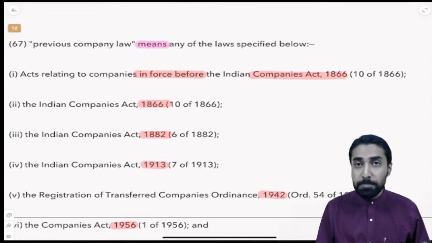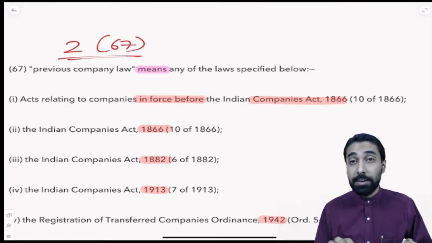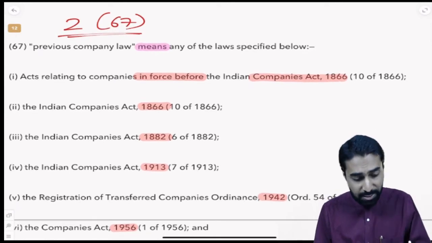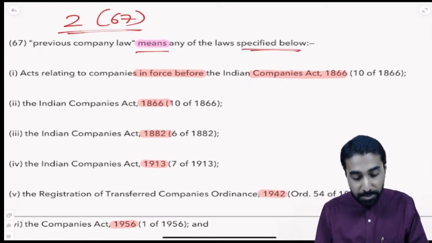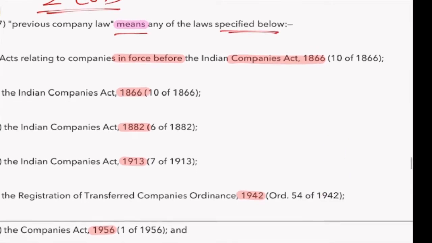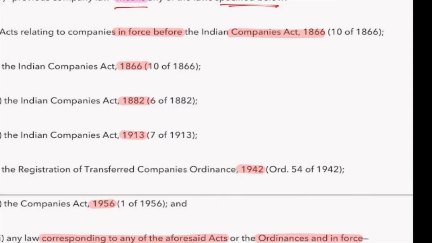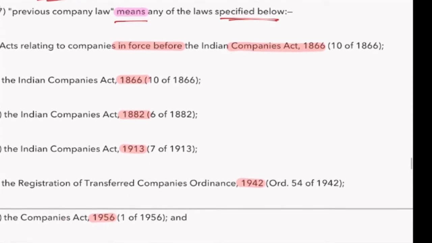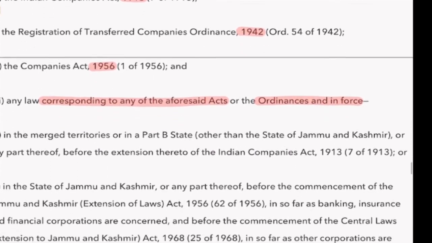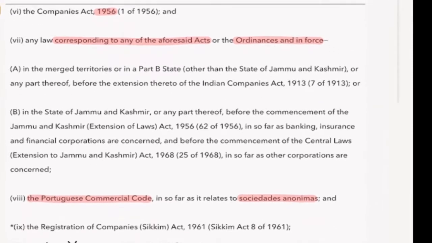So we need to understand what is previous company law. This is the depth we need to go into. Section 2 subsection 67 talks about the definition of previous company law. As you can see, previous company law means any of the laws specified below. So many laws are there. Let's have a quick glance. It has the provisions relating to the Companies Act 1866, Companies Act 1882, Companies Act 1913, Companies Act 1956, then any law corresponding to the acts which have come into force, right?